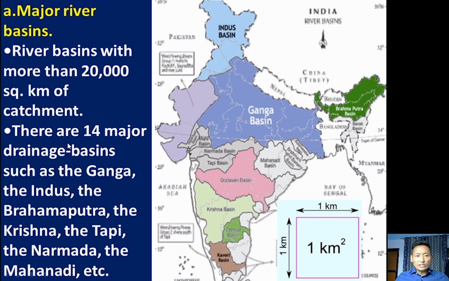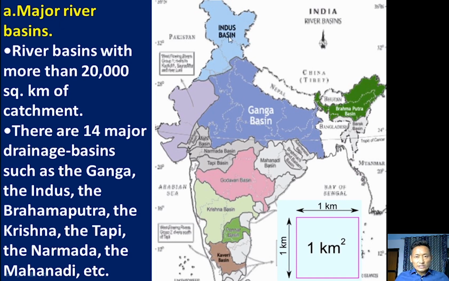So in India, there are 14 major river basins, drainage basins, such as River Ganga, this drainage basin. In this Ganga blue area, we have more than 20,000 square kilometers. Because of that, it is included in a major river basin.